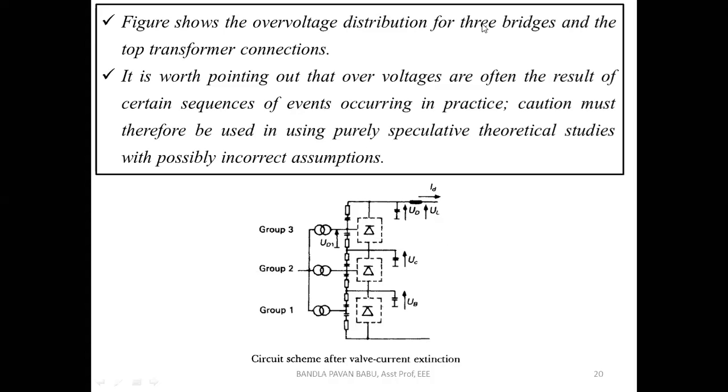Next, it is worth pointing out that over voltages are often the result of certain sequences of events occurring in practice. So caution must therefore be used in using purely speculative theoretical studies with possibly incorrect assumptions. What does it mean? Over voltages are often the result of certain sequences of events occurring in practice.